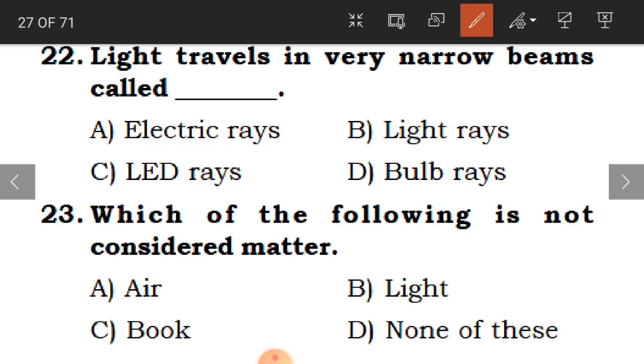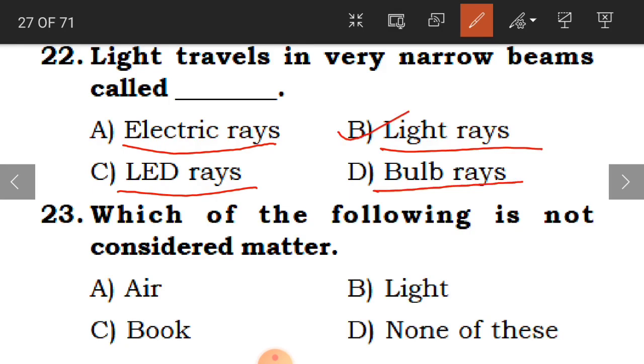Now, next question, the 22nd one. Light travels in very narrow beams called. Now we learnt that light travels straight, like very narrow beams. So we call it electric rays, light rays, lead rays, or bulb rays. And the answer is light rays.